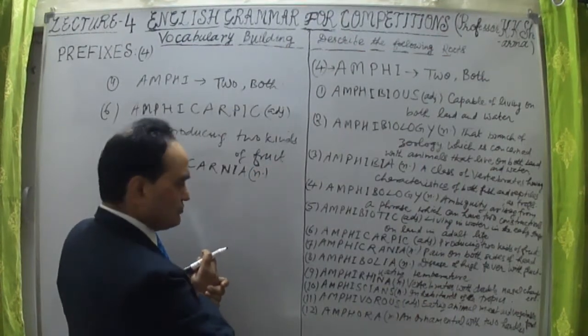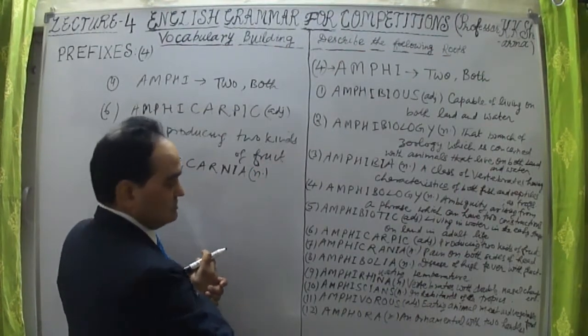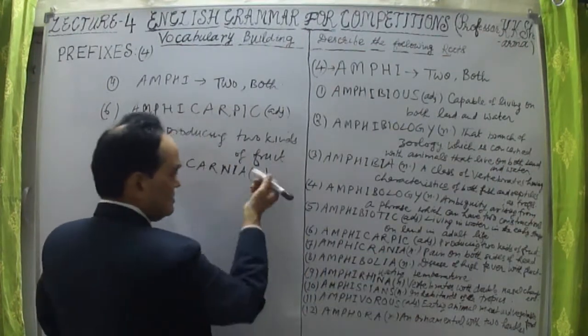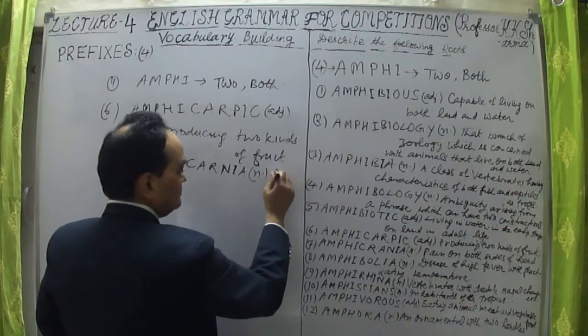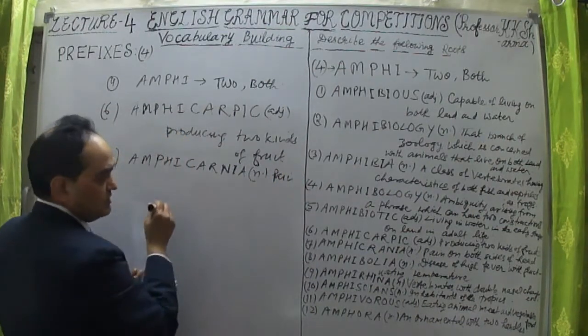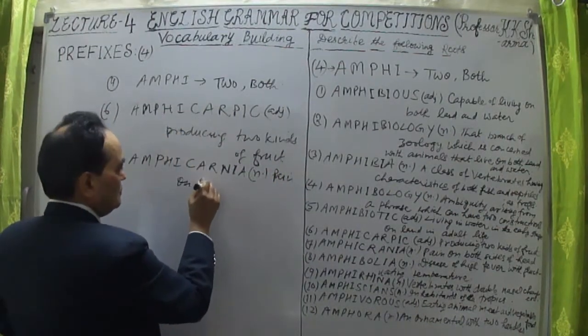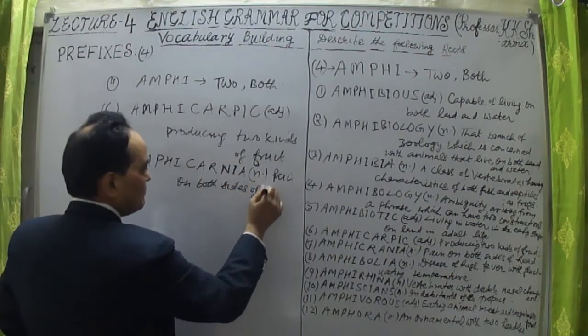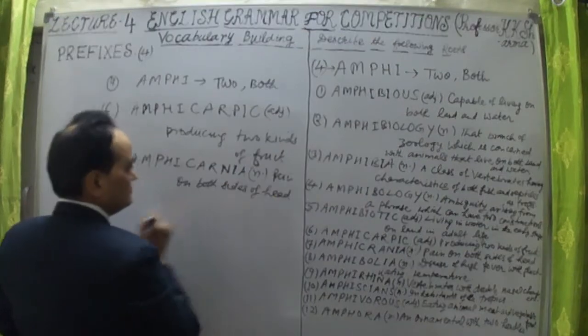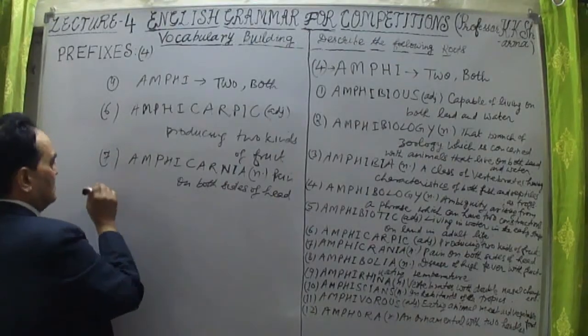That is pain on both sides of the head. Carnia is related to the head. So amphicarnia is pain on both sides of the head. That is known as amphicarnia.